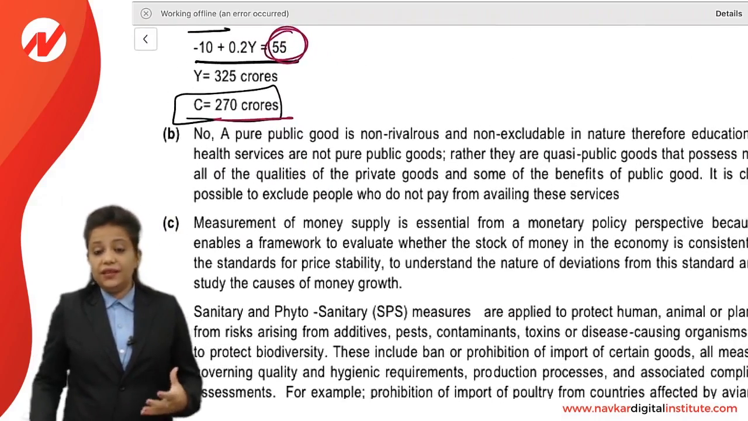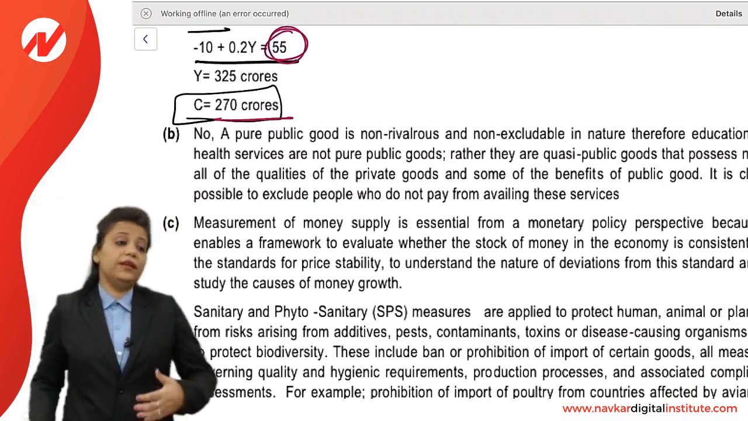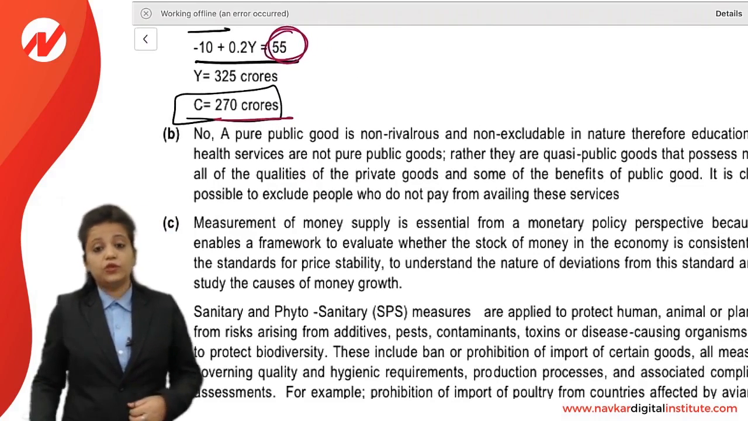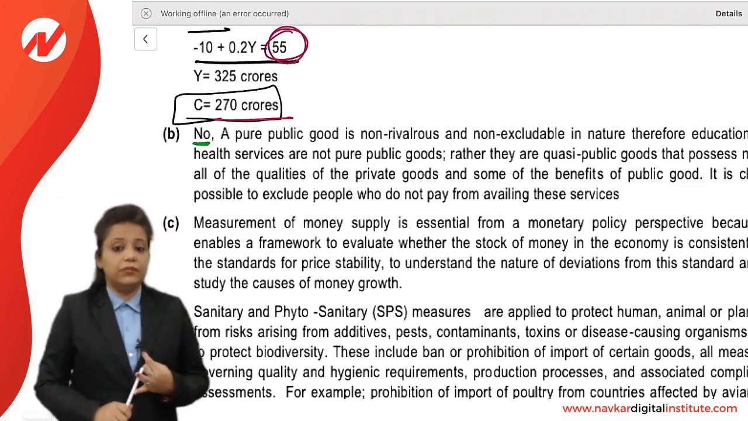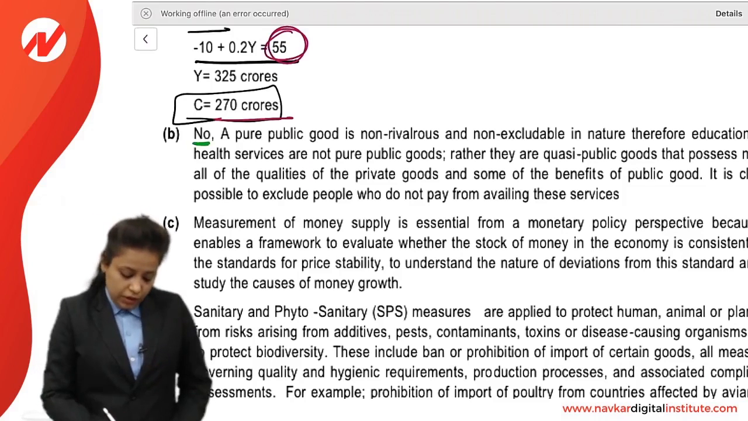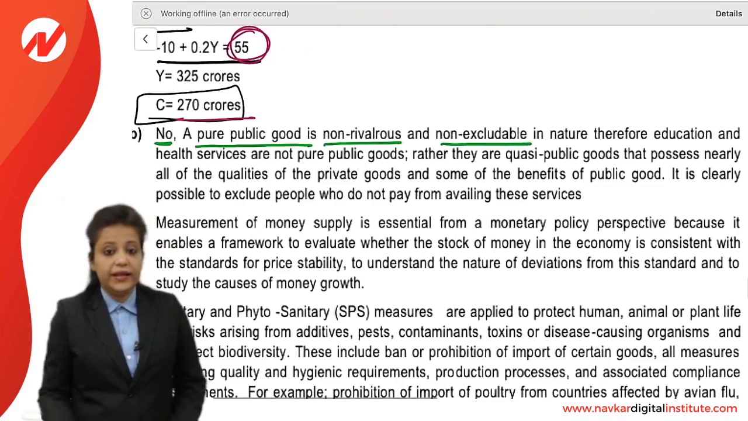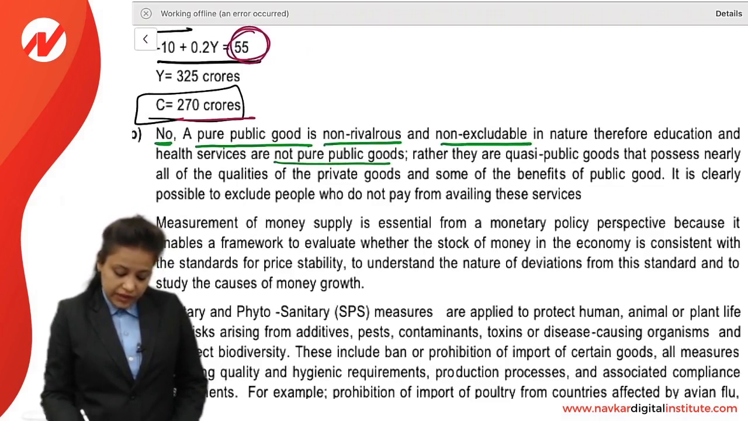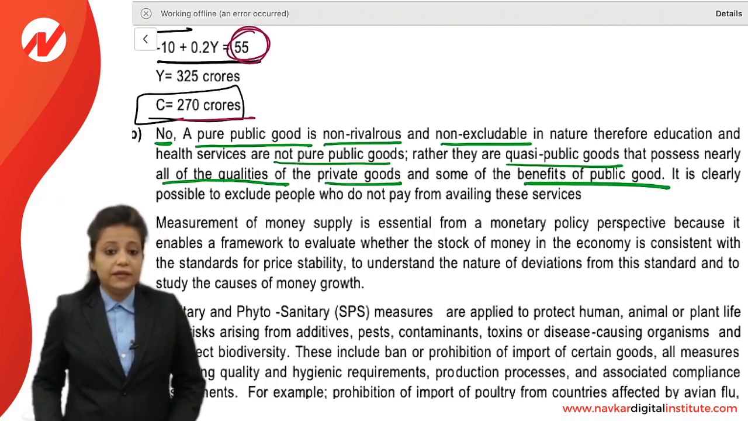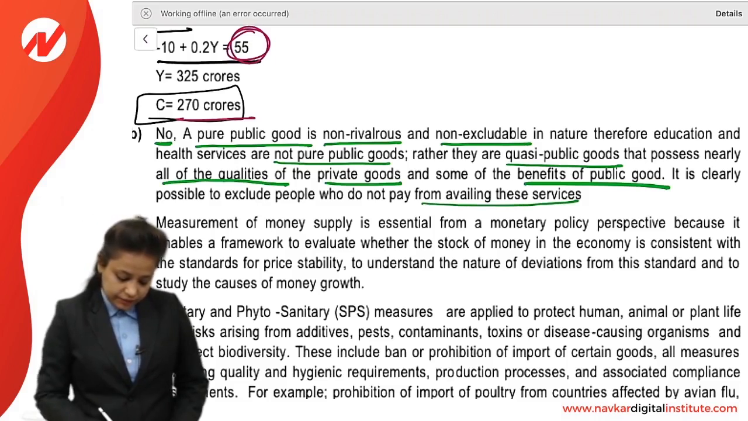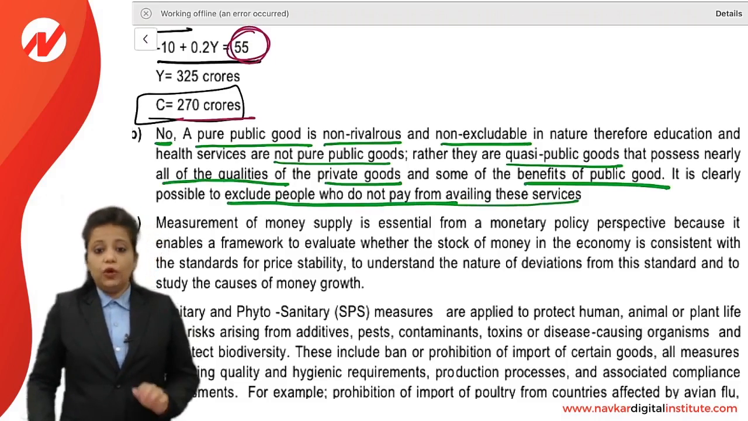See, whatever is written in the suggested answer, we should use that language in our examination. It will help you in scoring good marks. No, health and education are not pure public goods. A pure public good is non-rivalrous and non-excludable in nature. Therefore, education and health services are not pure public goods. Rather, they are quasi-public goods that possess nearly all of the qualities of private goods and some of the benefits of public goods. It is clearly possible to exclude people who do not pay from availing these services. So it is not a pure public good.